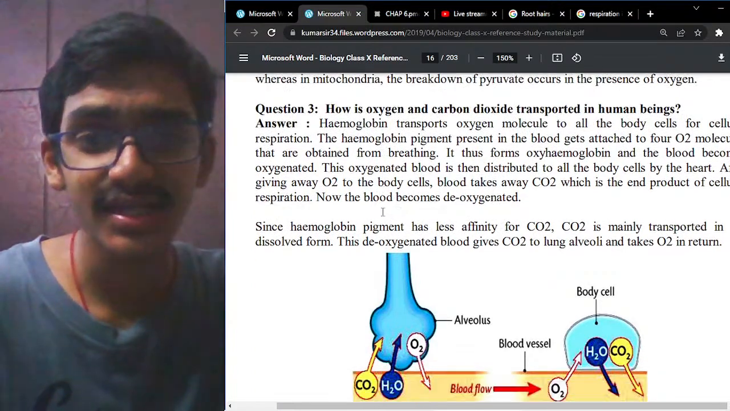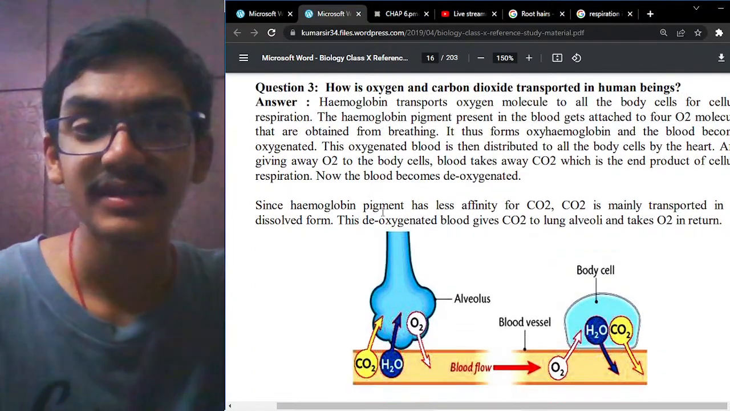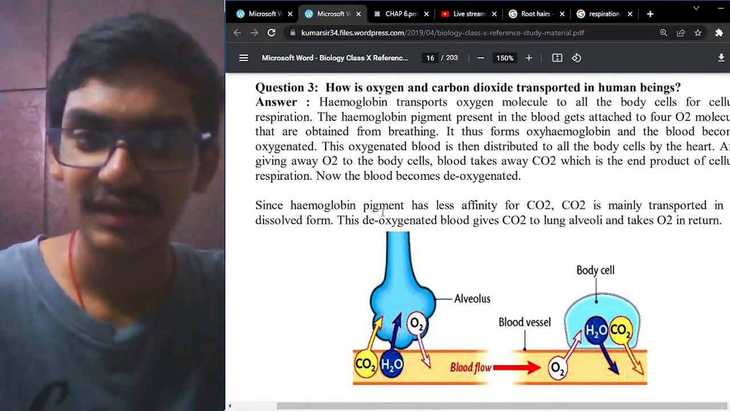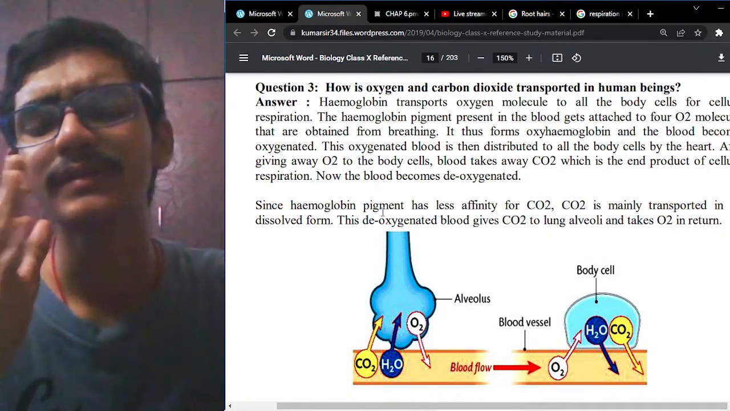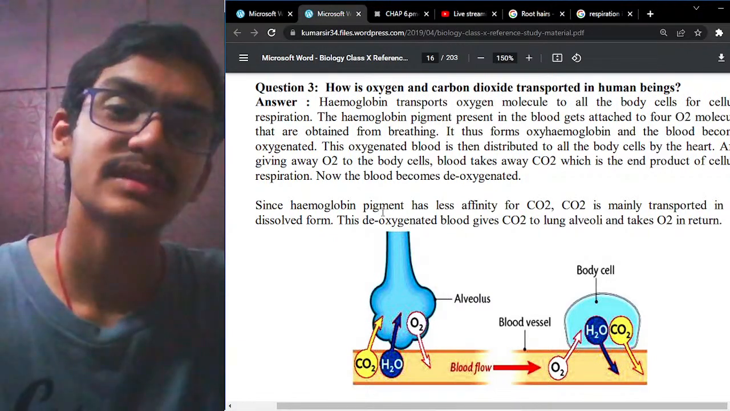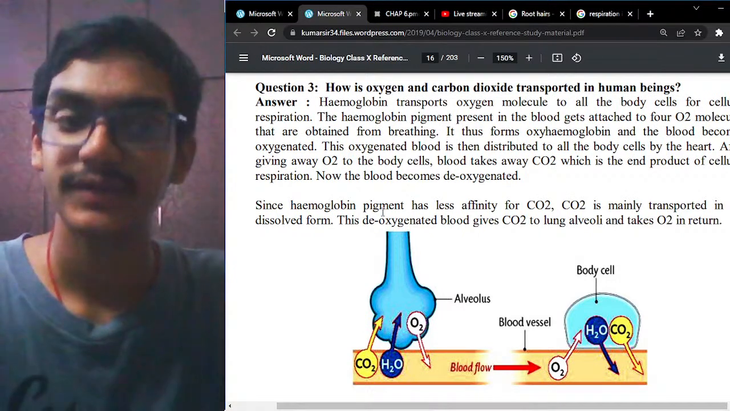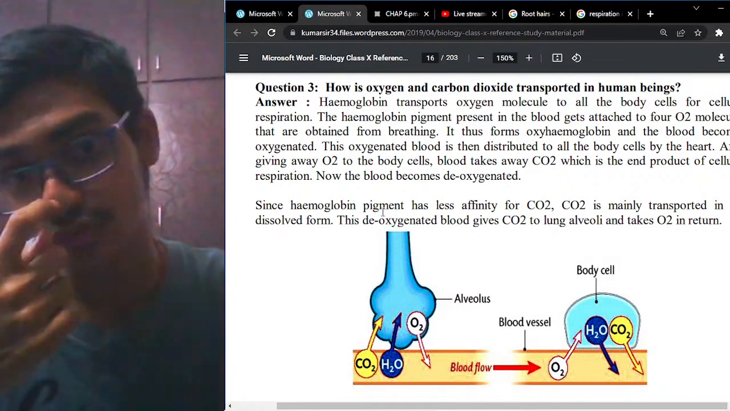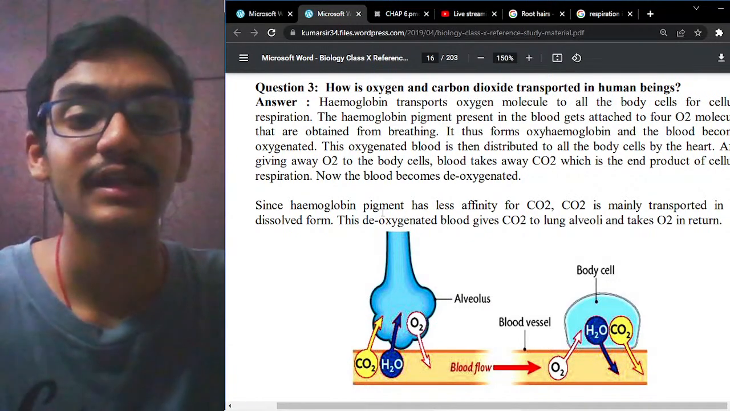And how are oxygen and carbon dioxide transported in the body? Oxygen is transported in the body with the help of hemoglobin. Hemoglobin is considered to be the respiratory pigment, which helps in transporting oxygen to the places where there is a deficiency of oxygen. The hemoglobin pigment present in the blood gets attached to four oxygen molecules that are obtained from breathing.